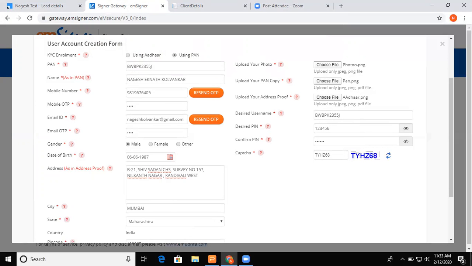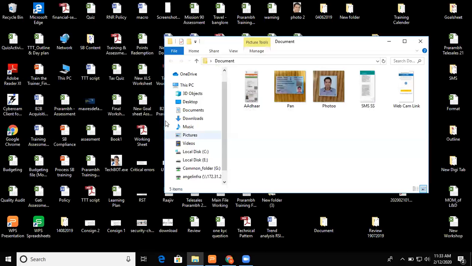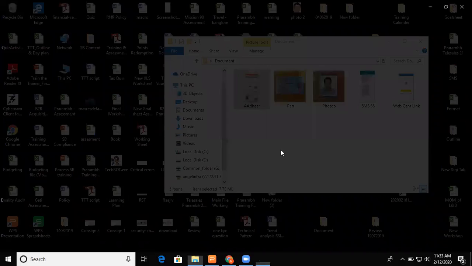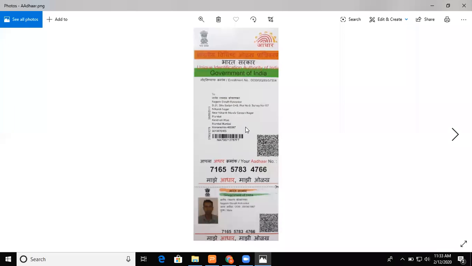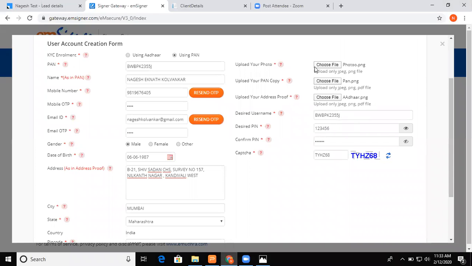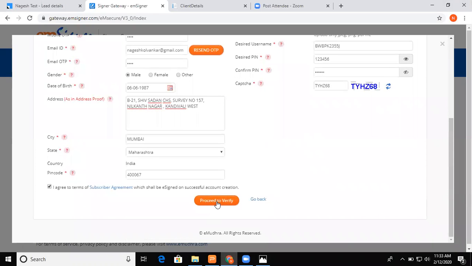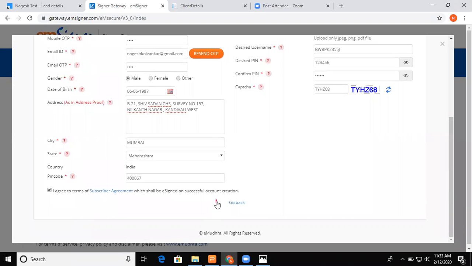Okay, so in my case I will show you. The document is on one page itself. Just hold on. See, mine is a one-pager, so this is okay. If the client gives you this, you can upload it, but make sure it is on one page. Okay, so I uploaded my documents. I'm going to proceed to verify. I'm clicking on proceed to verify.